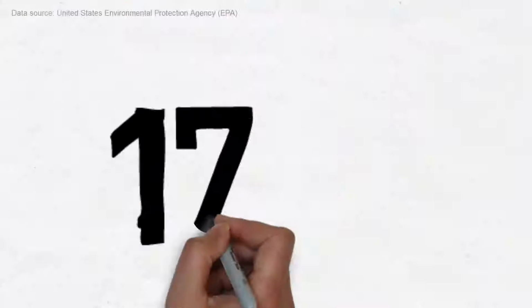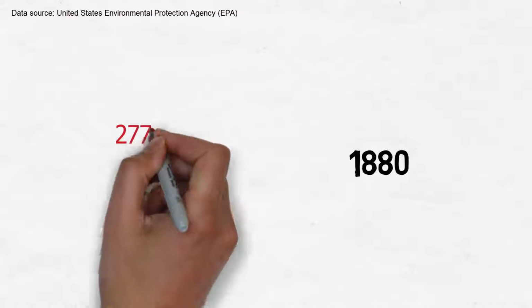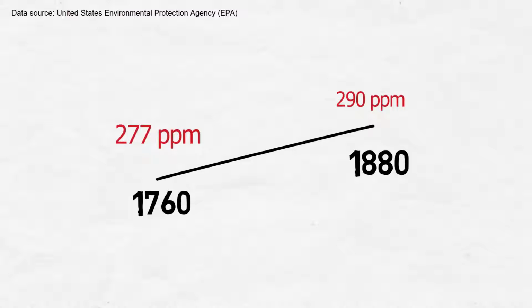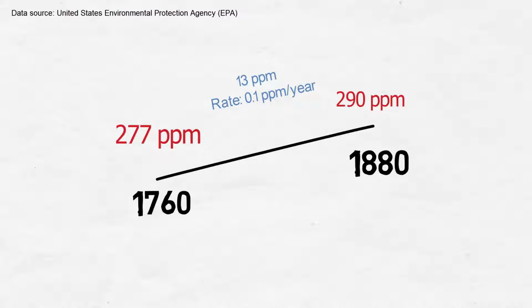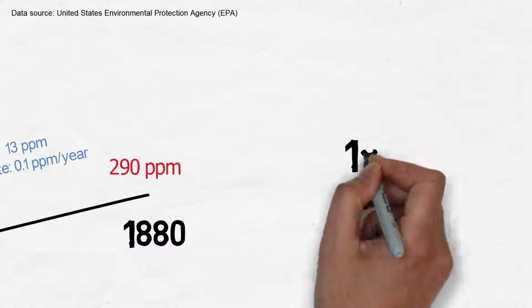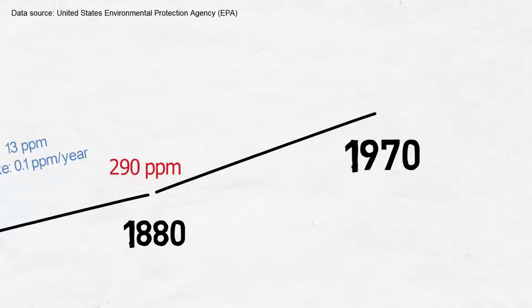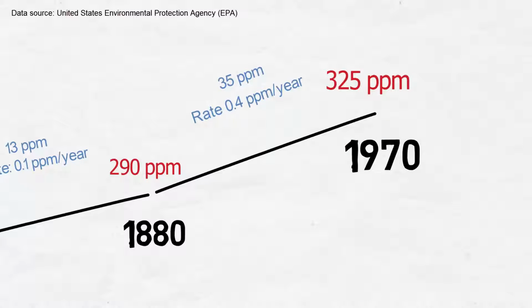But let's go ahead and break that down a bit more. From 1760 to 1880, CO2 concentration went from 277 parts per million to 290 parts per million, increasing by 13 parts per million at an average rate of 0.1 parts per million per year. From 1880 to 1970, CO2 concentration went from 290 parts per million to 325 parts per million, increasing by 35 at an average rate of 0.4 per year.